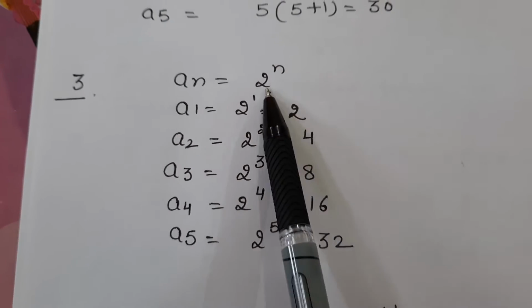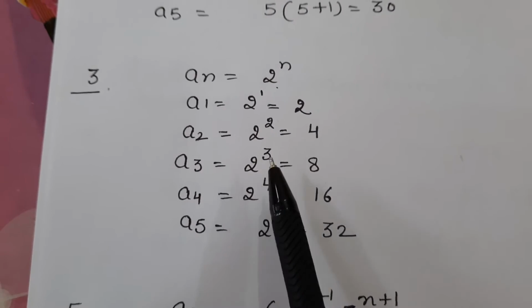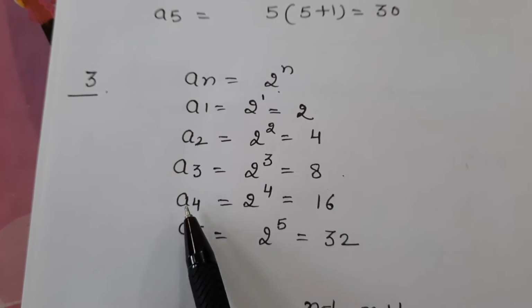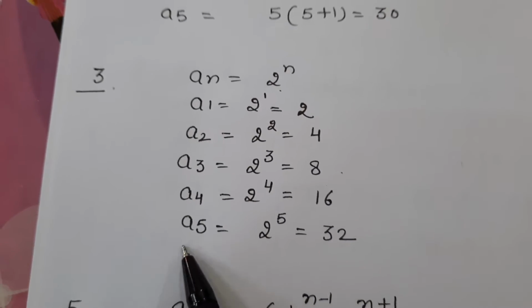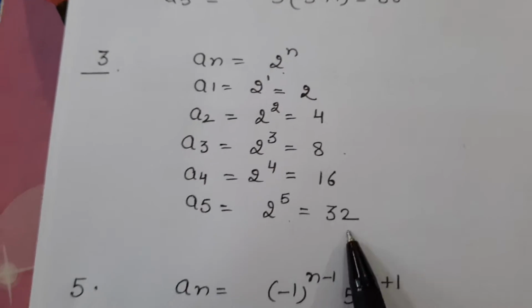For the third term, we put n equal to 3. 2 raised to the power 3, 8. For a4, 2 raised to the power 4, 16. For a5, 2 raised to the power 5, 32.